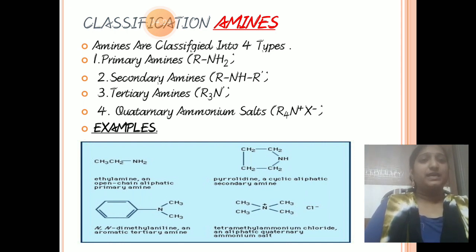And tetramethyl ammonium chloride is the best example for quaternary ammonium salts. These are the types of amines, that means the classification of amines.